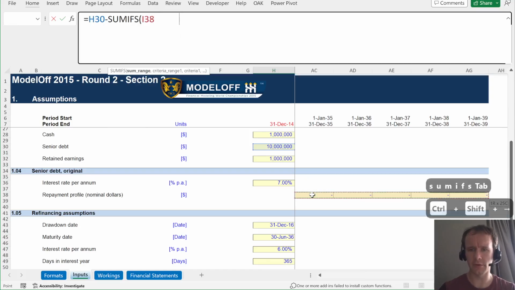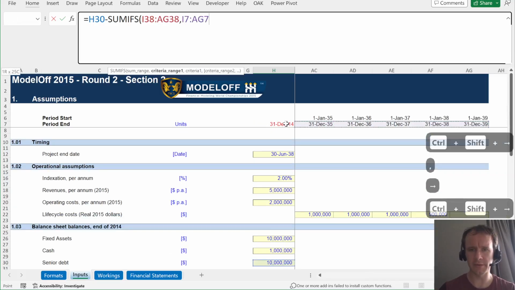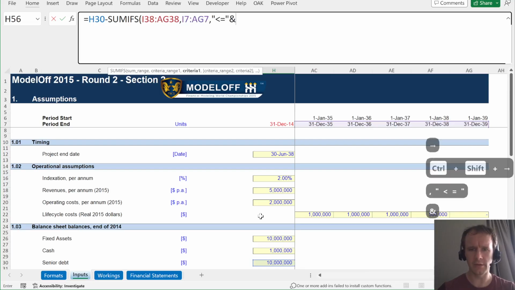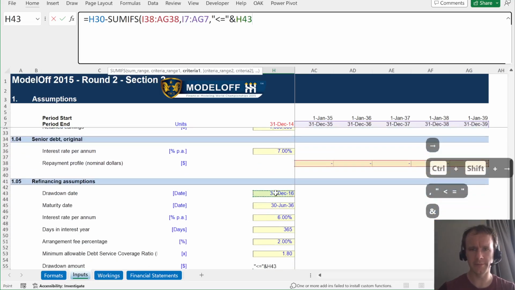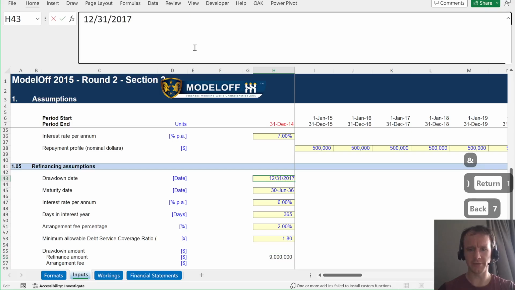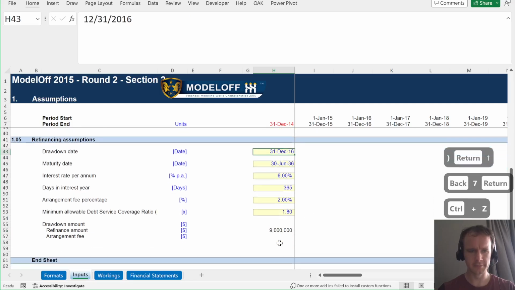So I want to sum all the scheduled repayments where the scheduled repayment date is less than or equal to the refinancing date. And so that way, if we wanted to say, actually, no, let's refinance a year later, no problem. It's going to be $500,000 less to refinance, all good.